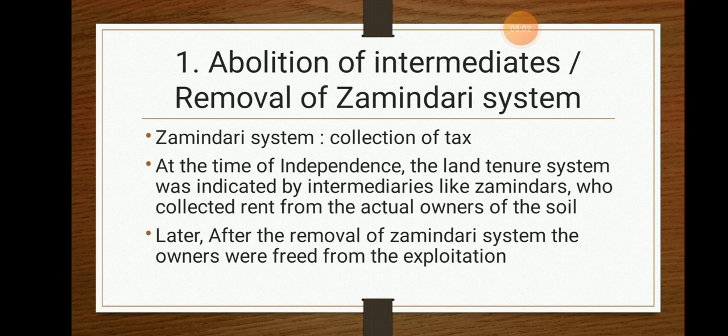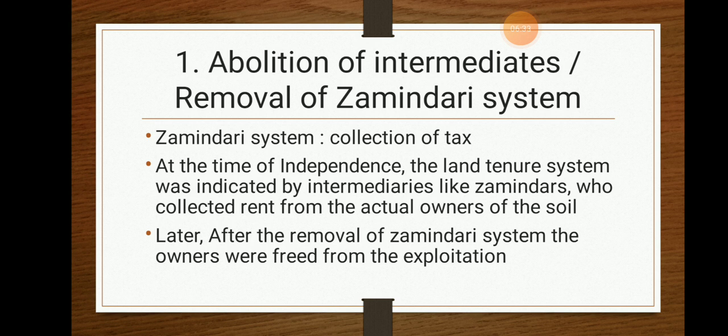where the zamindari system is also called the land tenure system, the land was directly used by the landowners, also known as tillers of the land. At that particular point of time, there were 200 lakh ownerships provided to the farmers. So 2 lakh ownership of the land, or half of the 200, in the sense 100 lakh ownership, was going to zamindars at that particular point of time.